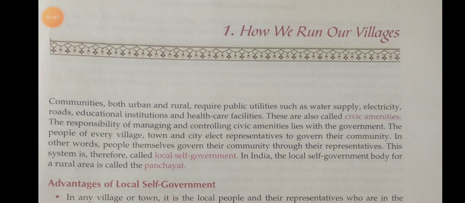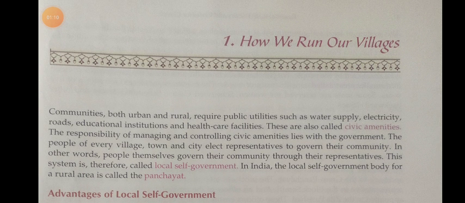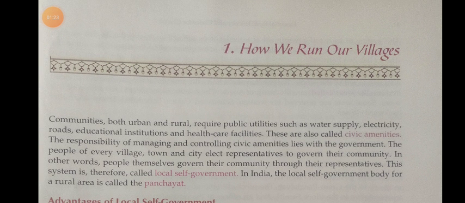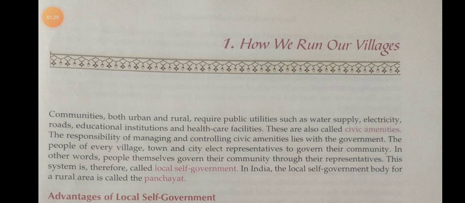People themselves govern their community through their representatives. This system is called local self government. The people will govern their area, they will rule their area through their representatives. The people select some people from among them and they govern that community.